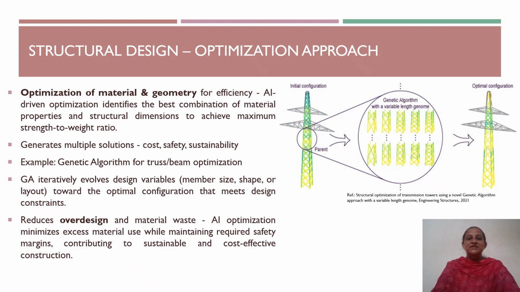Traditional designs are often conservative and may contain excess material. AI-based optimization helps reduce over-design and material waste while maintaining the required safety margins. As we can see, AI-driven structural design optimization enables engineers to develop safer, lighter, more economical and more sustainable structures by automatically exploring different possibilities of design alternatives.